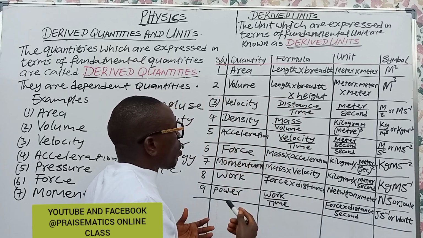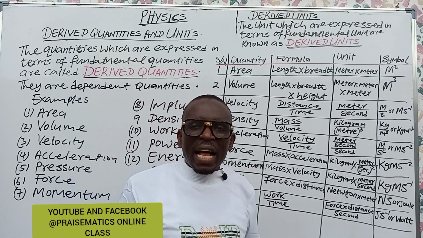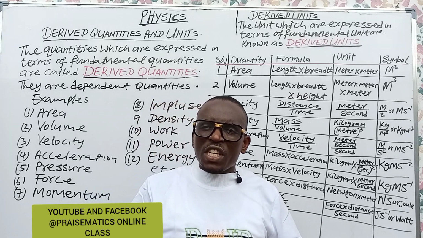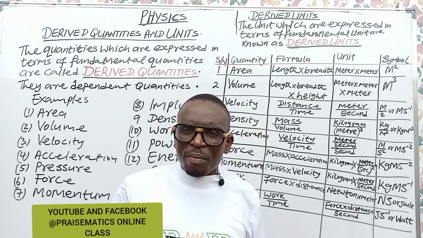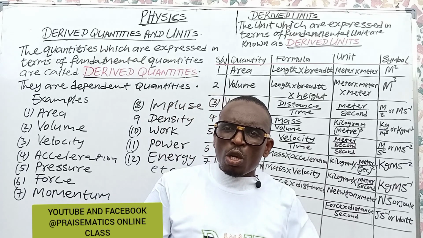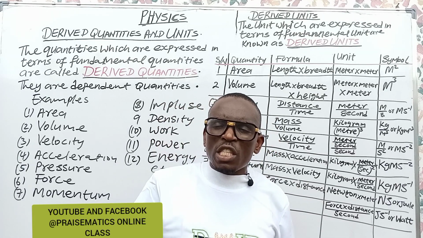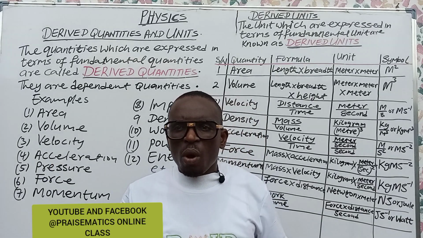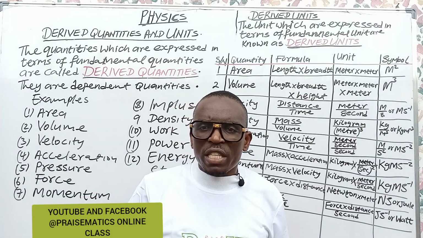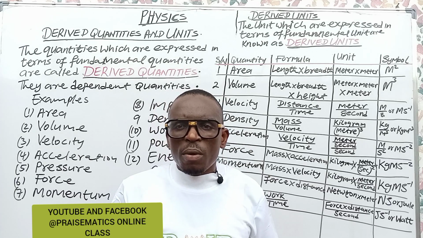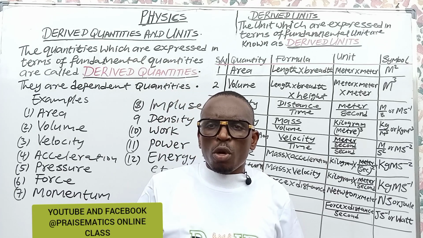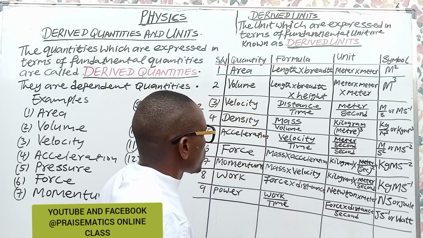So we have another one called acceleration. Now, what is acceleration? Acceleration is defined as the rate of change of velocity with time taken. In this acceleration, we see what we call positive acceleration and negative acceleration. Negative acceleration is called retardation or deceleration, and that is it. When we come to motion, I will explain it more. Okay, so that is it.